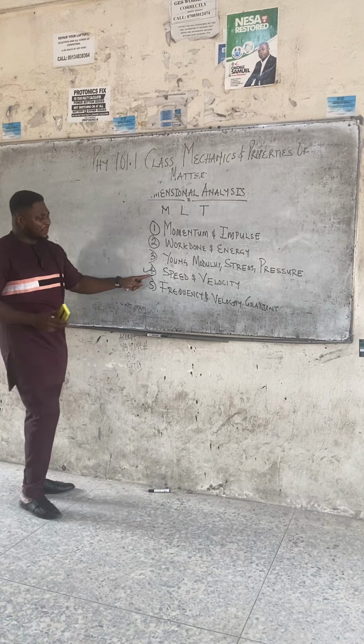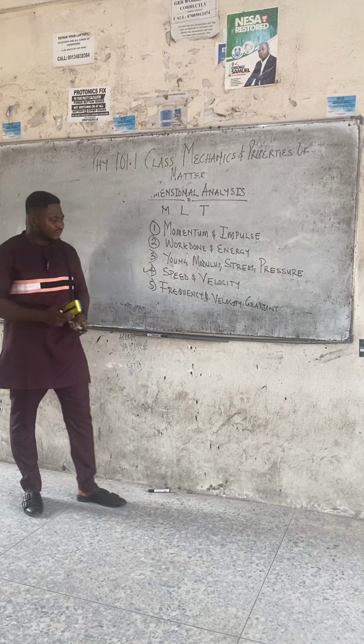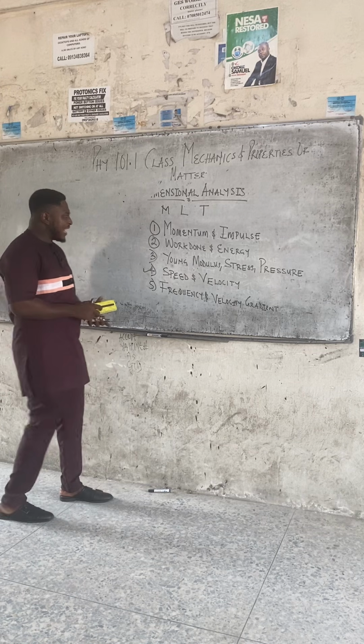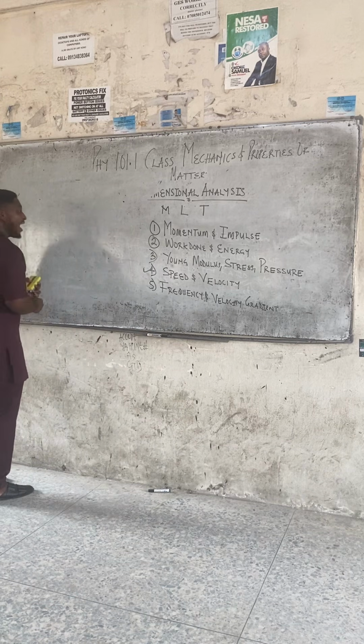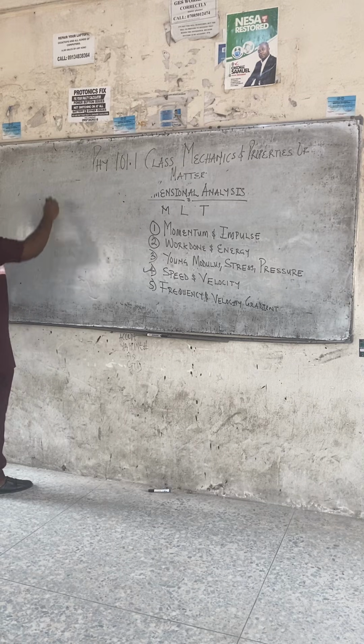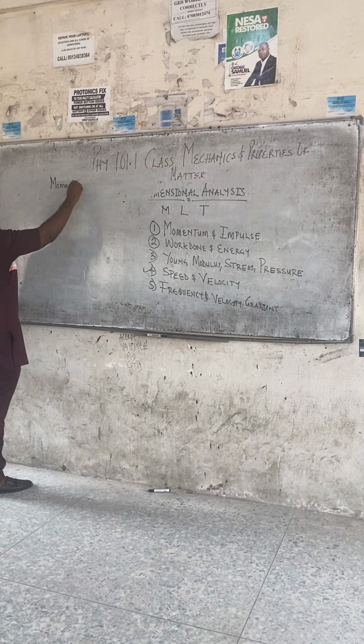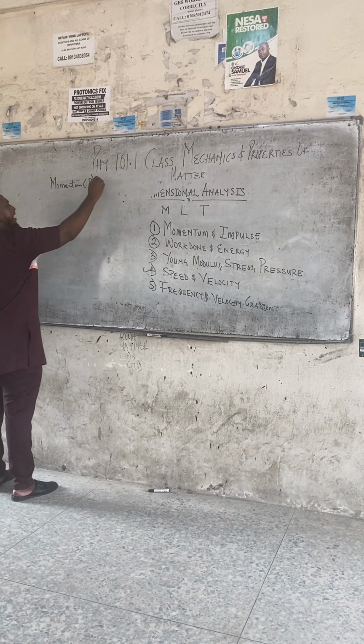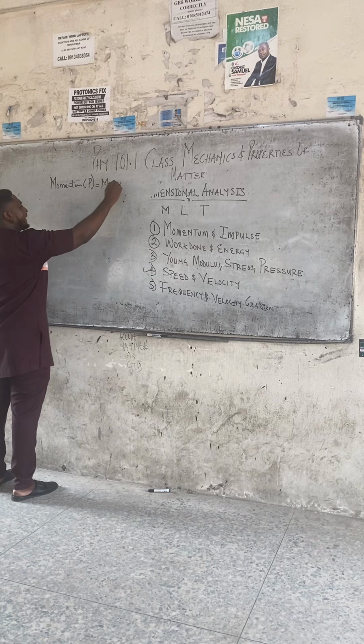Now, we have done speed and velocity. Let us look at momentum and impulse. How do they have the same dimension? Momentum: the symbol is P, and the formula is mass times velocity.